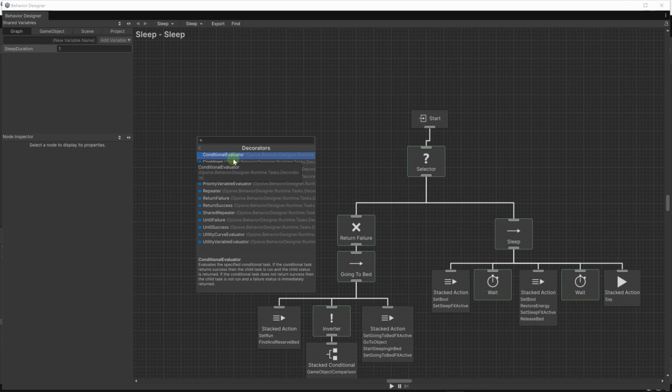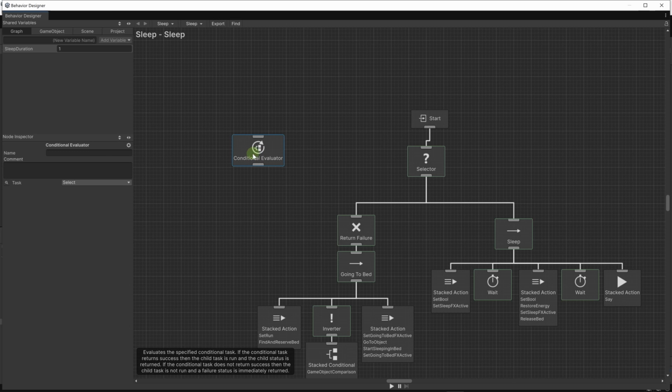The way I used to create such tasks in the first Behavior Designer is I would go into the code of the built-in decorators and get an idea of how they implemented it, because after all, these are the official tasks provided by Opsive, except that now we have two ways of writing these tasks. We have the simple game object way, then we have the ECS way. For our purposes right now, we just want the simple way. So the simple way is to derive from decorator node, and the best example of this is the conditional evaluator.